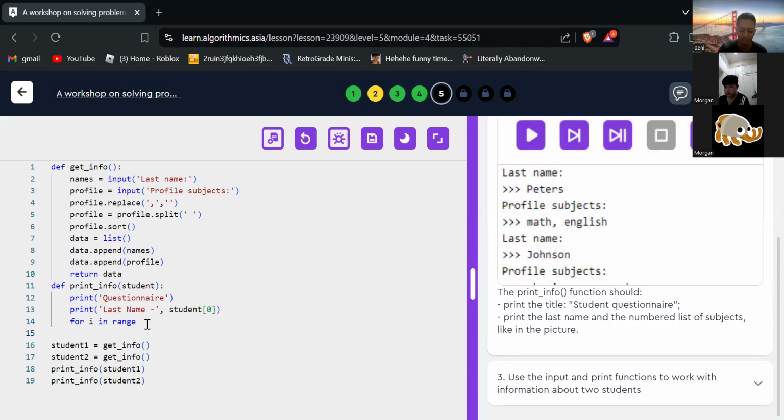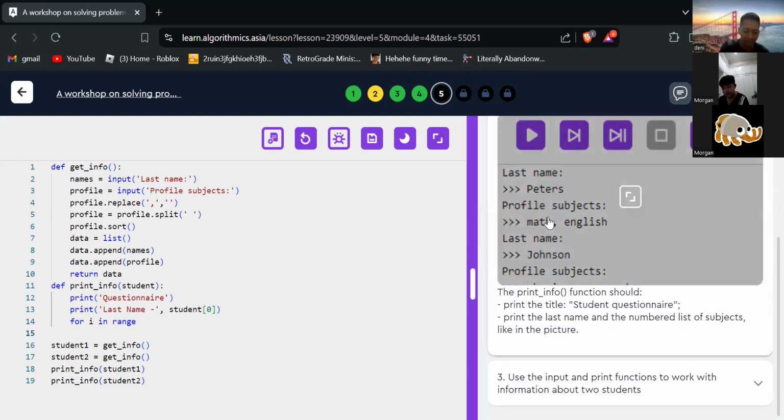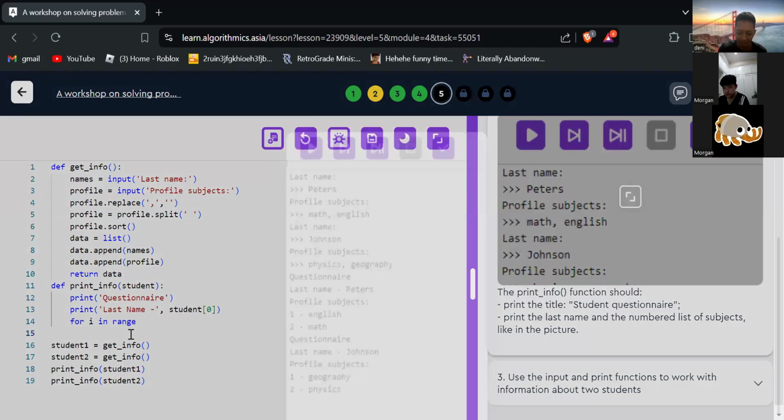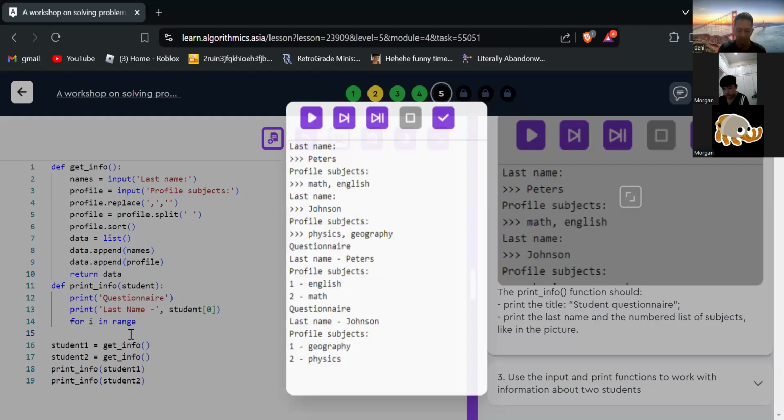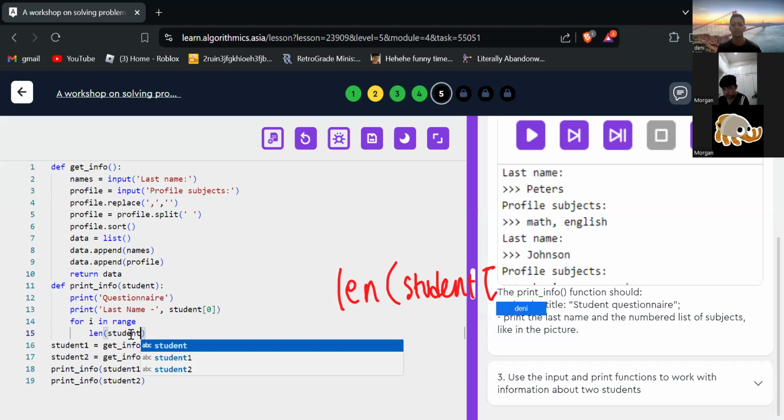For I in range, so we use len student one. Here.